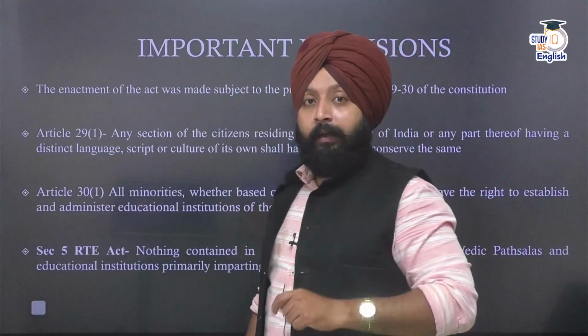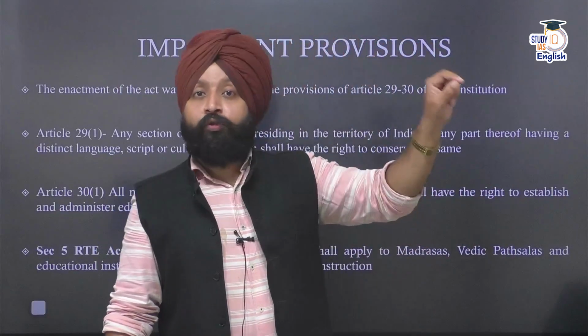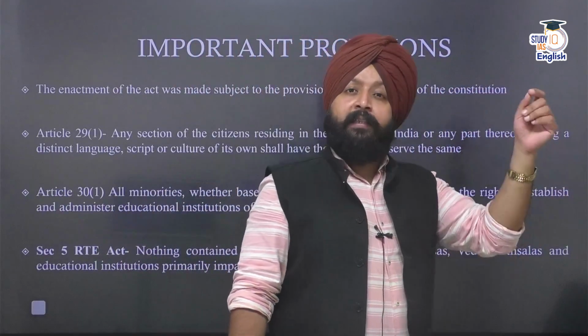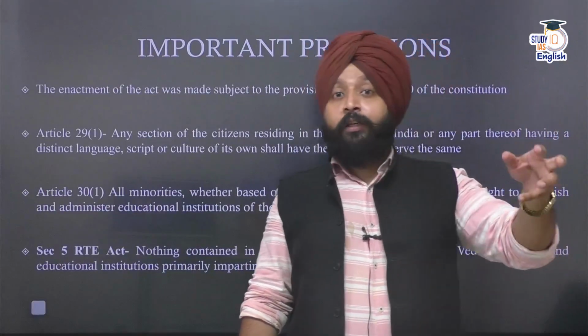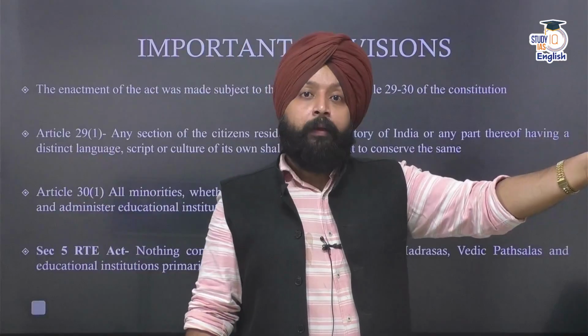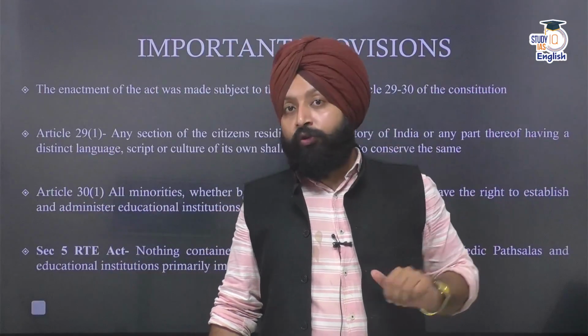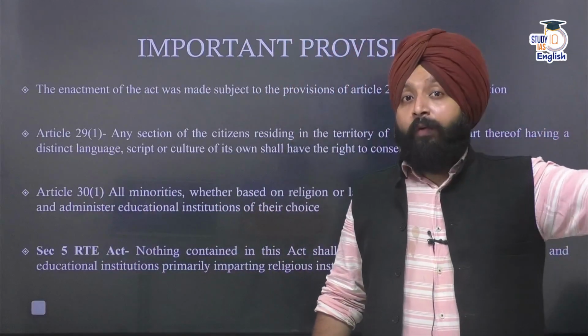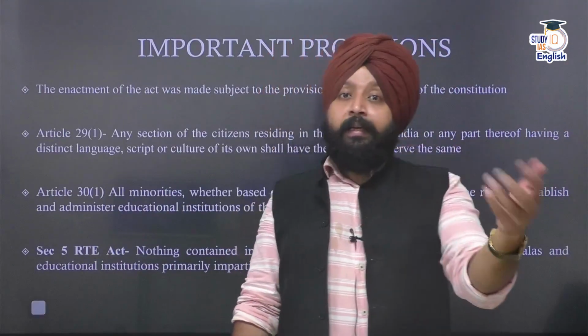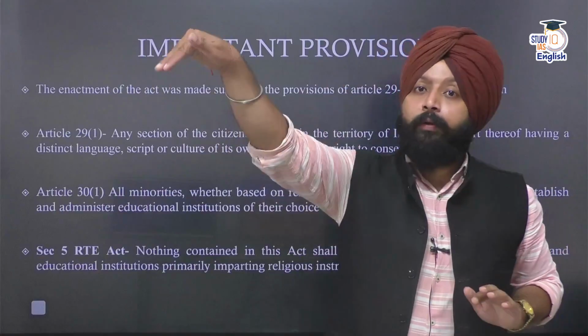It is specifically saying that any institution, though it is educational, but is only imparting religious education, is not imparting any secular education. That's why there is no purpose of imposing the RTE Act on this particular institution. So such institutions are out of the ambit of RTE.